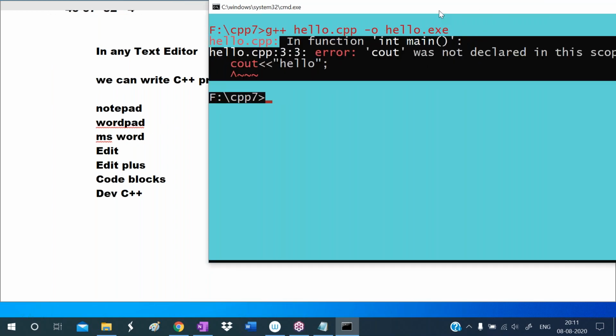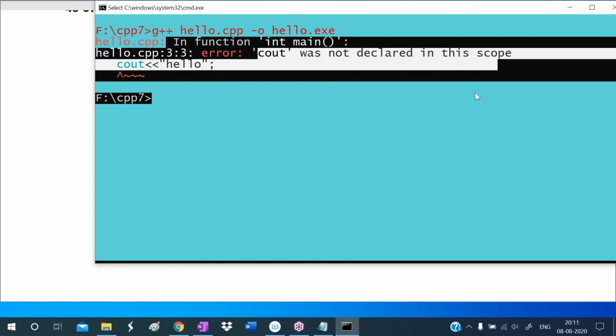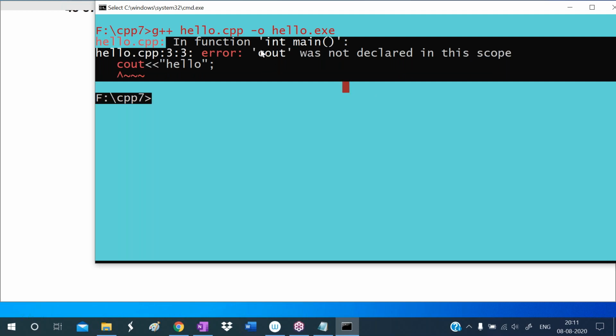Actually, now it is giving an error. So what is that error? Observe here. cout was not declared in this scope. So cout was not declared. Directly you are using cout. The compiler is saying it's not finding where this cout is. This is the message given by the compiler. See, there is an error mark displayed. The compiler is not finding where this cout is.